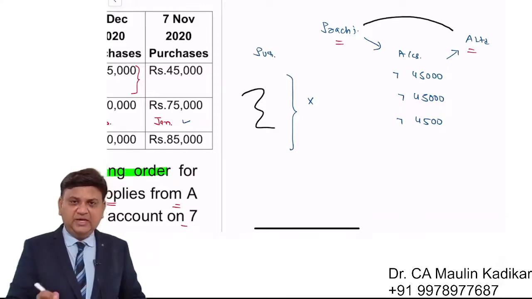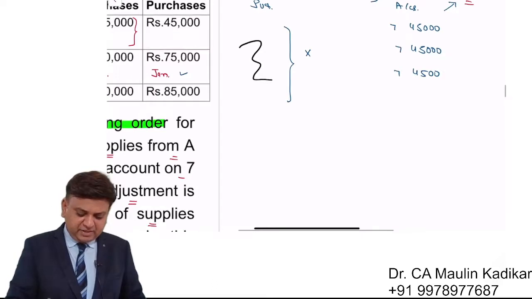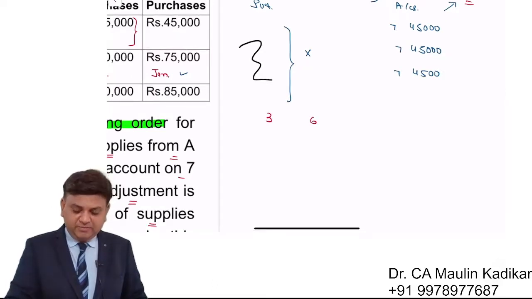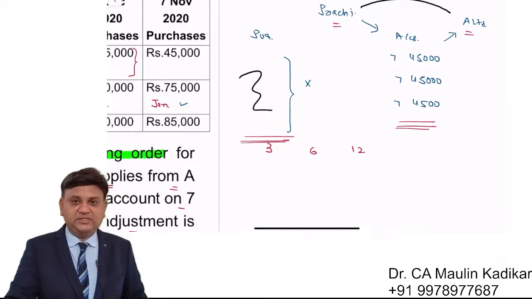They will see after a regular interval, maybe after every 3 months, maybe after every 6 months, maybe once in a year, what is the purchase and what are the payments. Are they same or different?